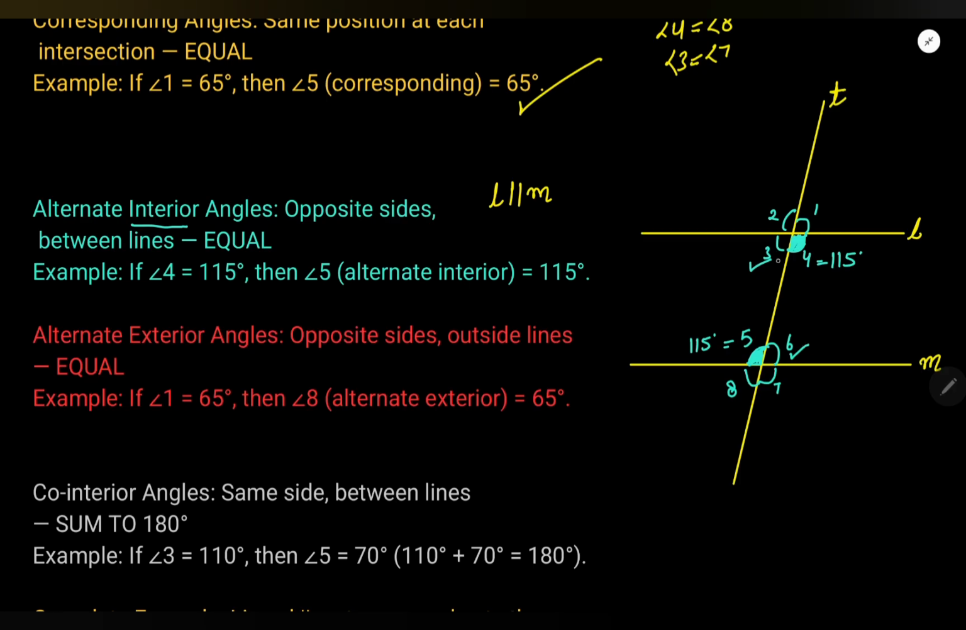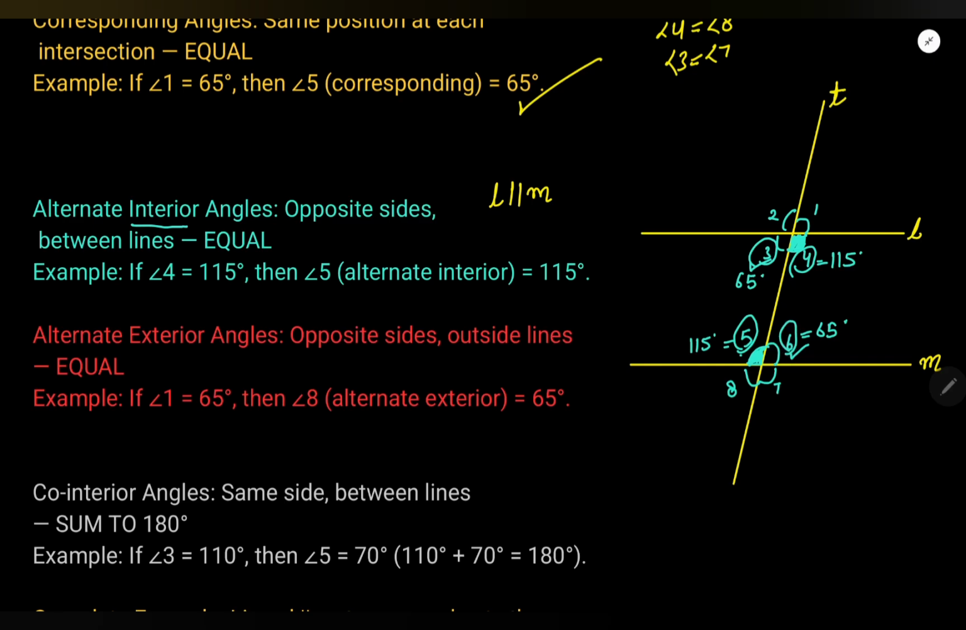Can you see that 3 and 4 are making a linear pair, right? So if it is 115, this is 65, right? So this is also 65 then, right? So 4 and 5 are called alternate interior angles. Similarly 3 and 6 are also called alternate interior angles, right?